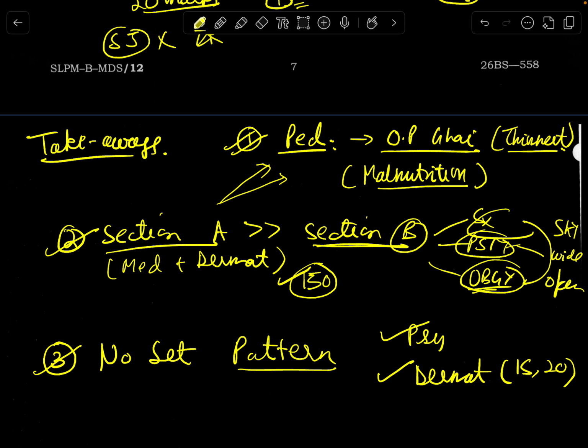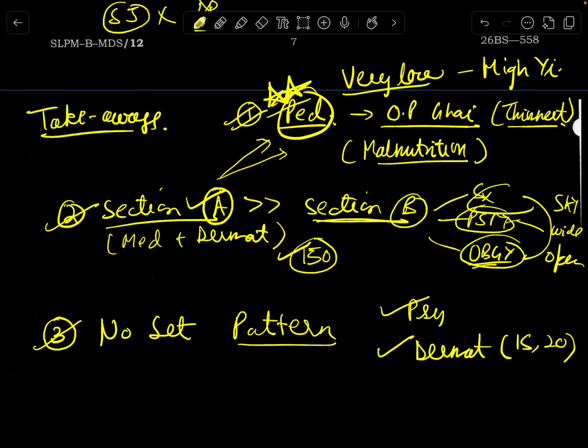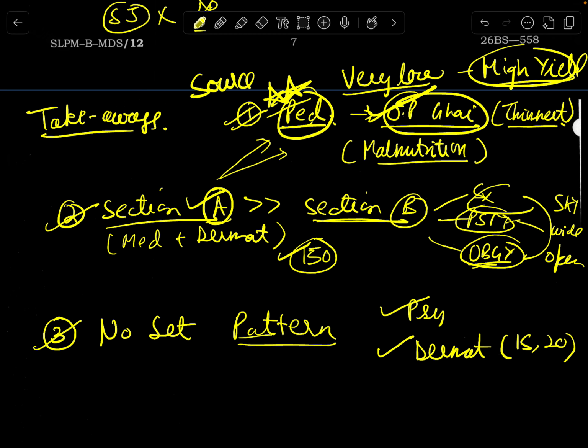Maybe next year UPSC might not ask a dermat question. How are we so sure? That is why focus on section A more than that, and focus on pediatrics, very low syllabus. It's comparable to dermat but very high yield, because we know the exact source from where they are asking questions, which is this textbook 100%, compared to other subjects which are very wide. There's no single standard textbook for surgery. Some say it's Sebastian, some say it's Bailey and Love. So please, focus on pediatrics, number one thing, section A more than section B, and there is no set pattern.